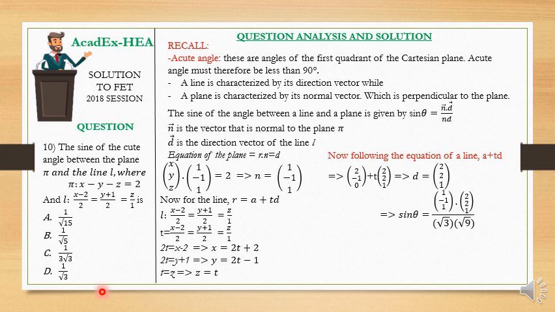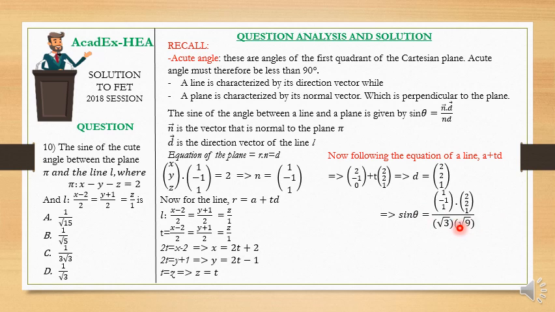So the sine of the acute angle between the plane pi and the line L is given by n dot d, where n is the normal and d is the direction vector of the line, divided by the magnitude of n times the magnitude of d.